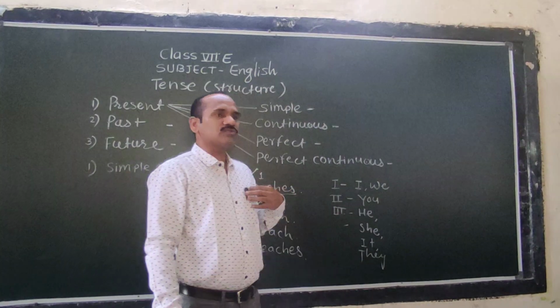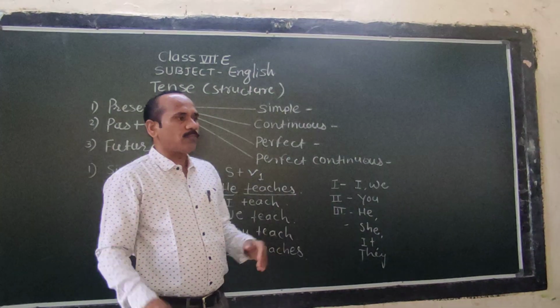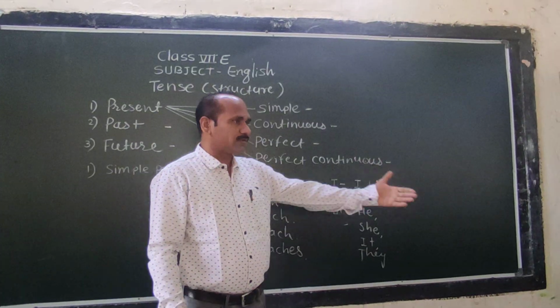I am a student. I am a teacher. I am a boy. Then we are students. We are boys, etc. You. Second person we say to others.